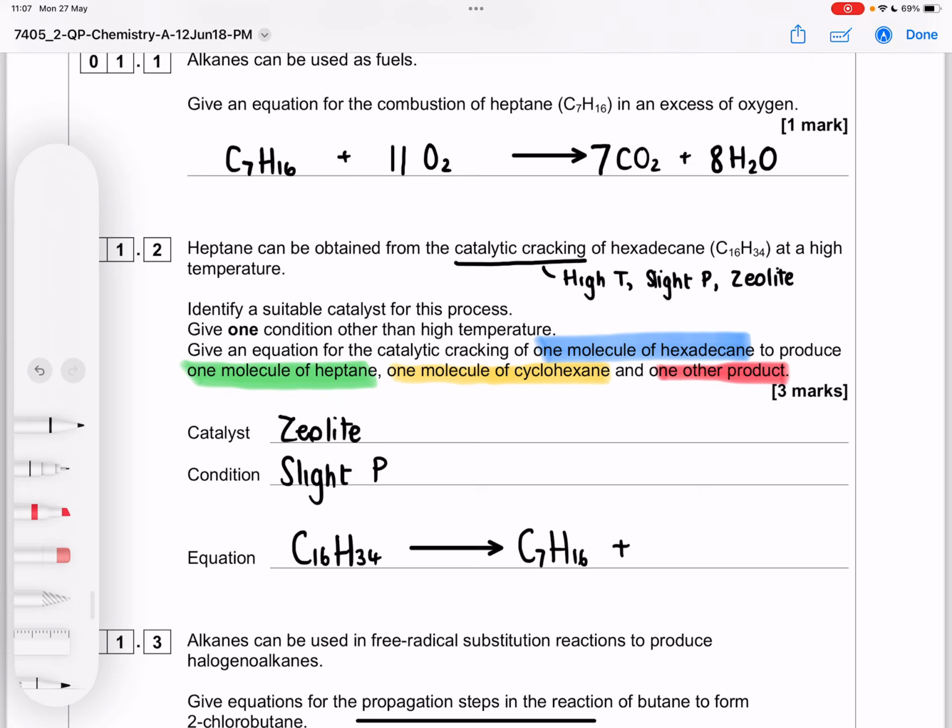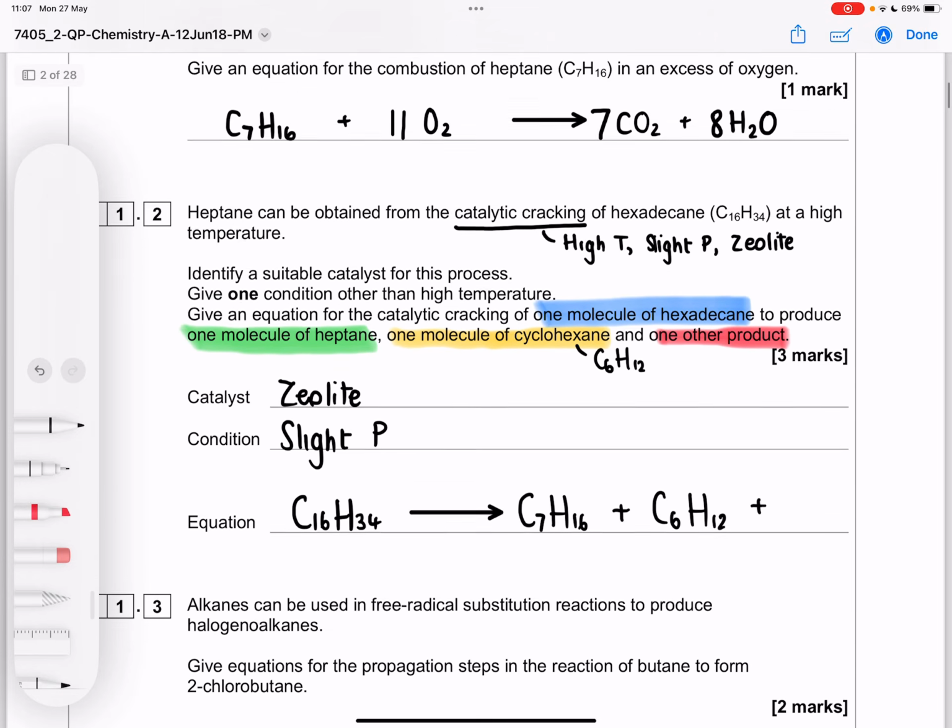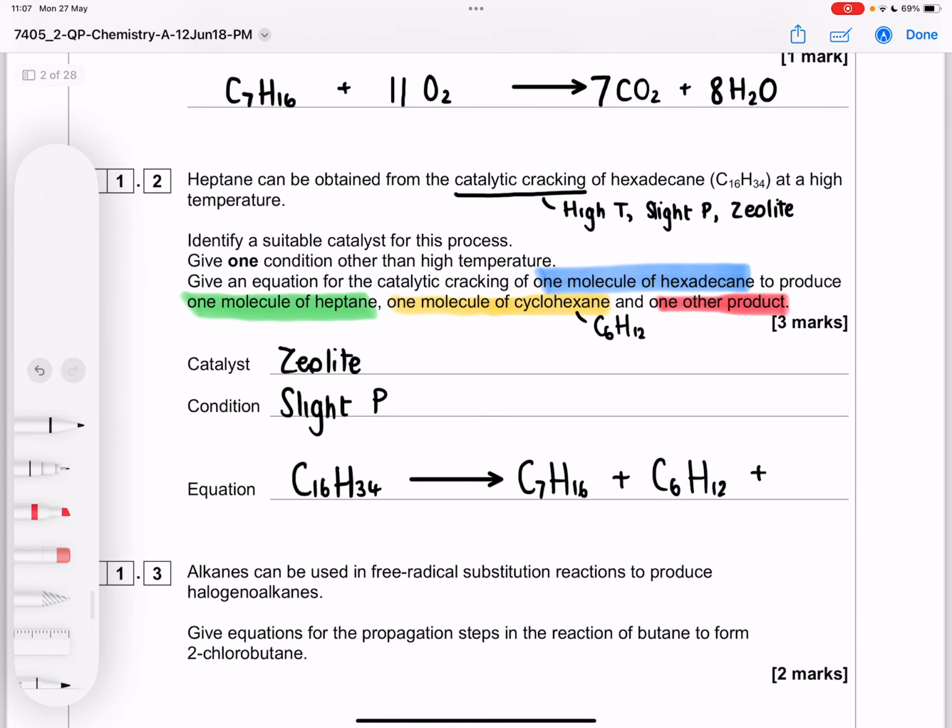Now is our first bit of thinking, cyclohexane. So hex meaning 6, and a cyclic alkane has 2n hydrogens. So we're going C6H12. And now we have to do some adding up to find our 1 other product. We've got 7 carbons and 6 carbons, that's 13 carbons. We need another 3 to get to 16. We've got 16 and 12, that's 28 hydrogens, and we need another 6 to get to 34.